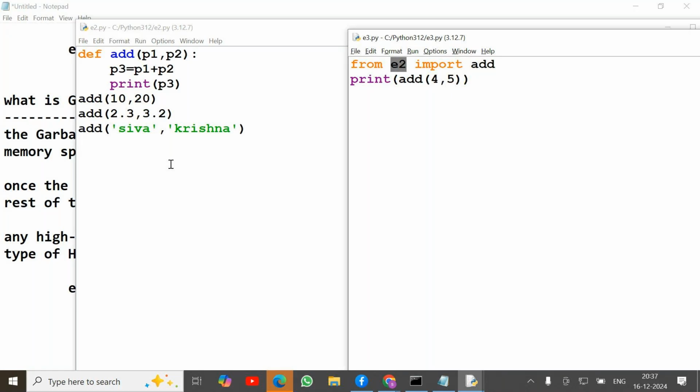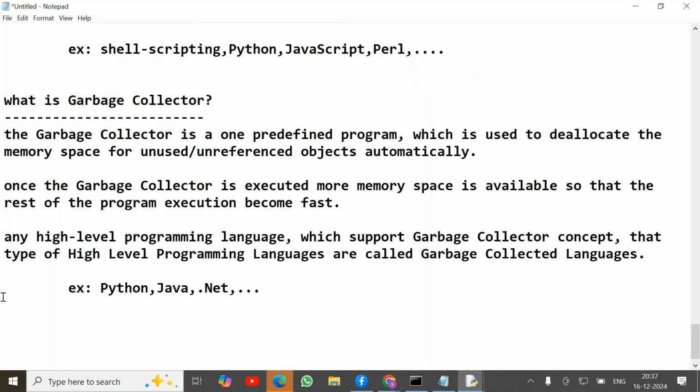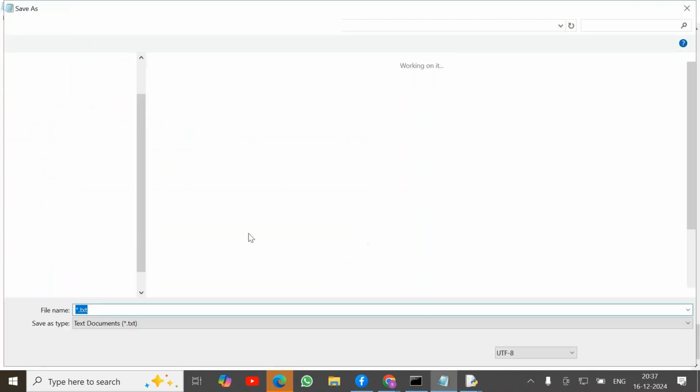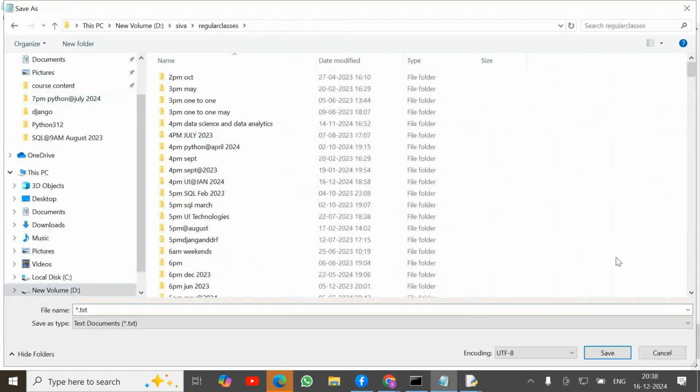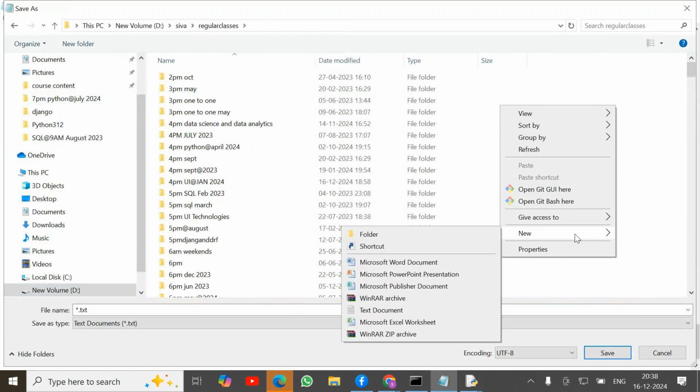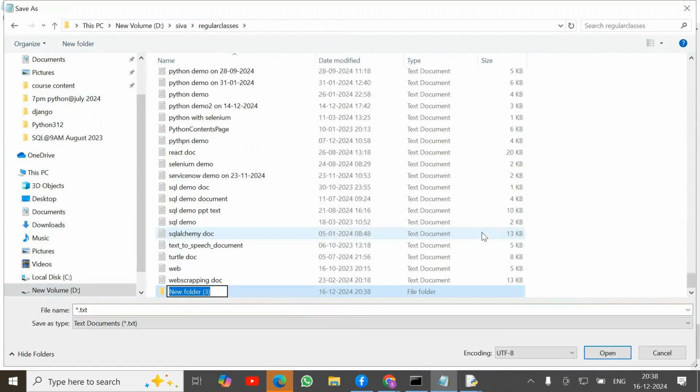If anyone has any doubt, please clarify your doubts. Krishna sir, can you send these notes, whatever you are writing, so that I can refer to it? Yeah, I will share. Yeah, okay.